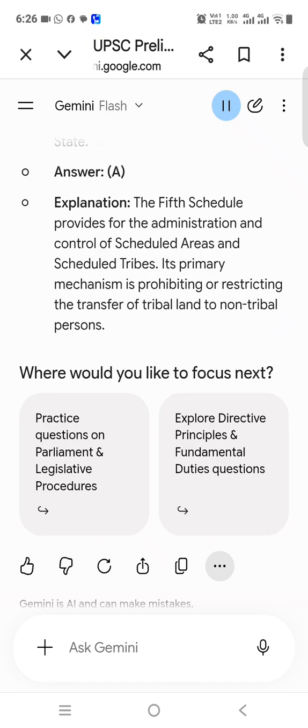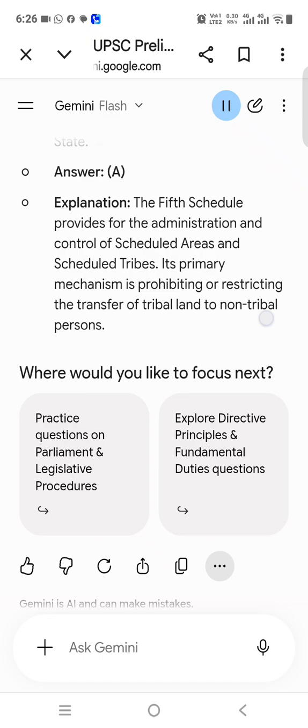3. Executive and administration. Q4. At the national level, which ministry is the nodal agency to ensure effective implementation of the Scheduled Tribes and Other Traditional Forest Dwellers (Recognition of Forest Rights) Act, 2006?